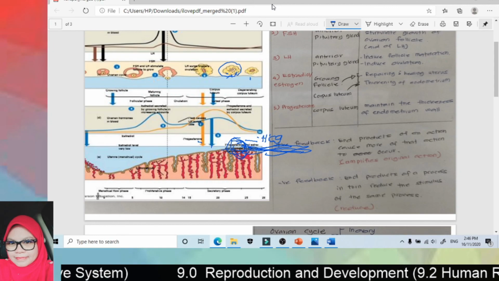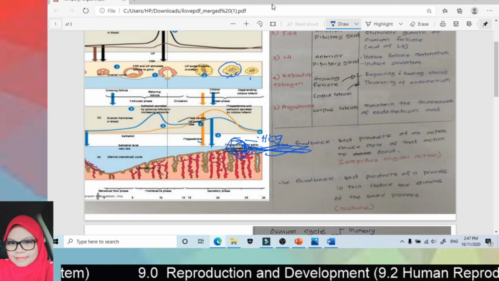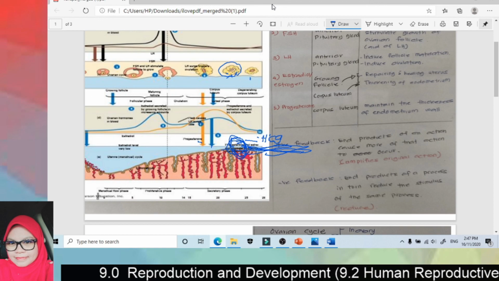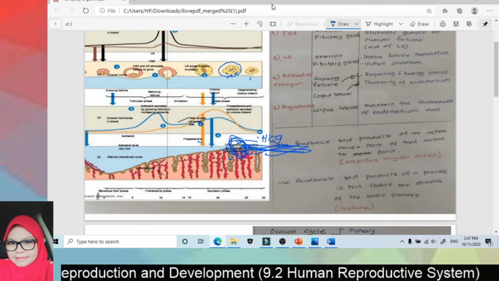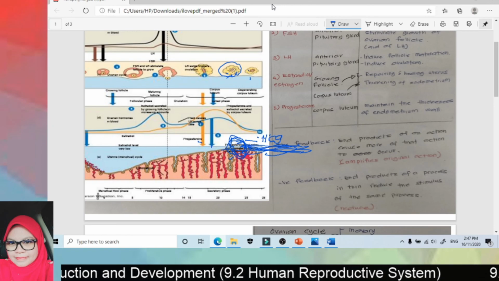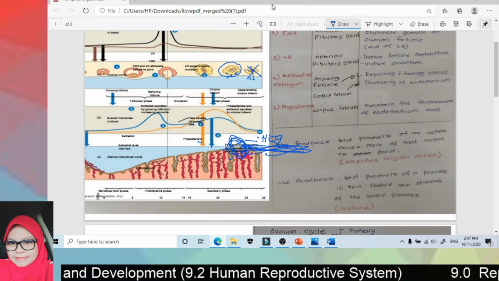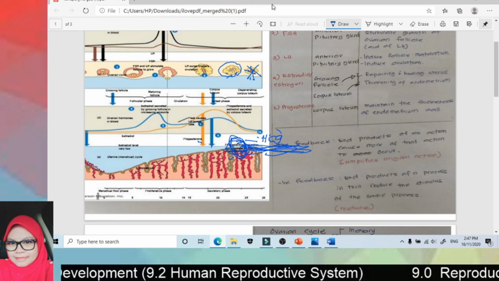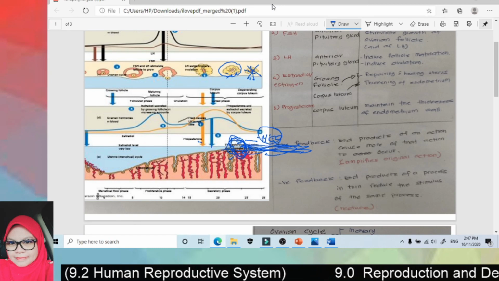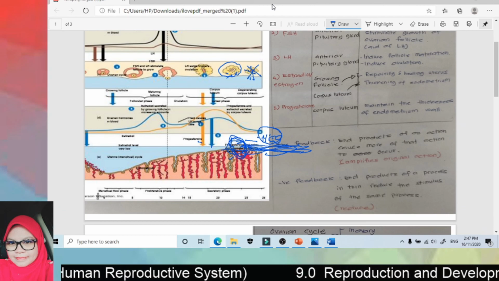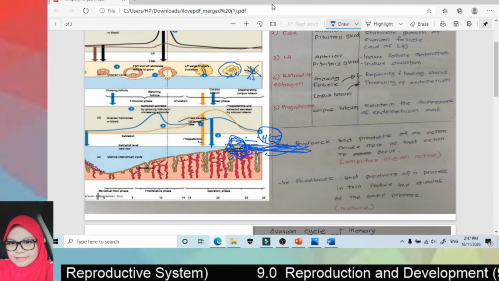If fertilization occurs and implantation occurs, this endometrium wall will remain thick. How does it remain thick? Because the corpus luteum will not rupture. This is due to the human chorionic gonadotropin hormone released or secreted by the embryo.